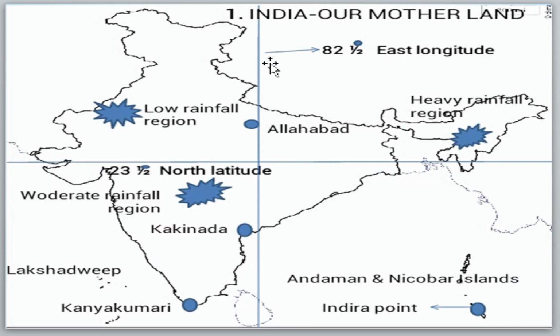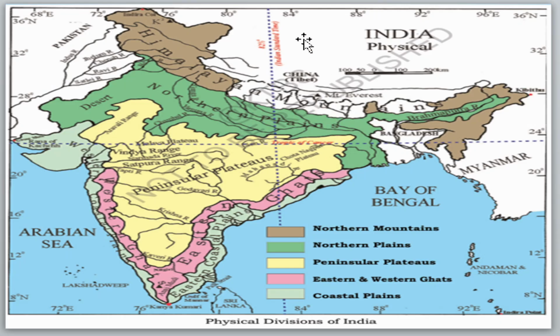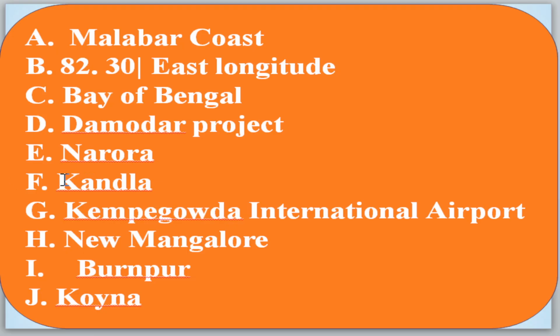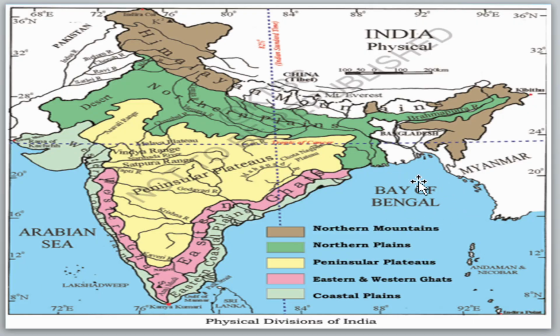Here it is, 82 and a half east longitude. Here you can see it, between these. Okay, it is this one. Next, the third one, Bay of Bengal. Here it is the Bay of Bengal, then the Arabian Sea, and here it becomes the Indian Ocean. These are the three major water bodies. Please remember them.